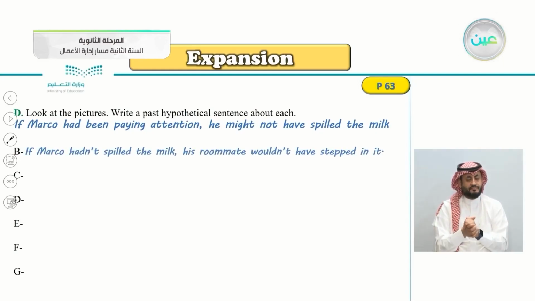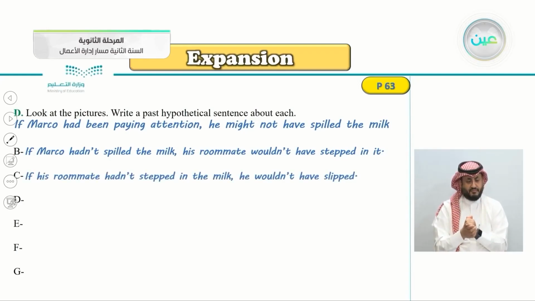So, let's see the correct answer. If Marco hadn't spilled the milk, his roommate wouldn't have stepped in it. Next picture, same way. Very good. If his roommate hadn't stepped in the milk, he wouldn't have slipped. So we're using the past hypothetical with the if clause and, of course, the result clause.